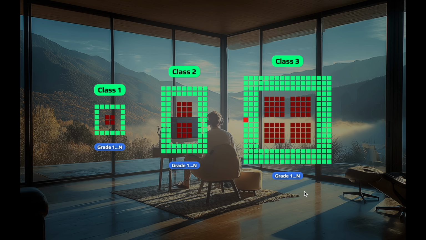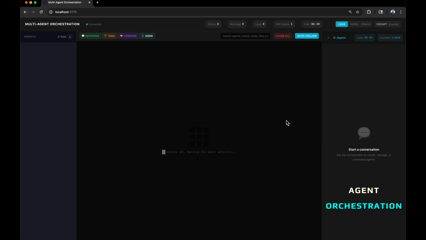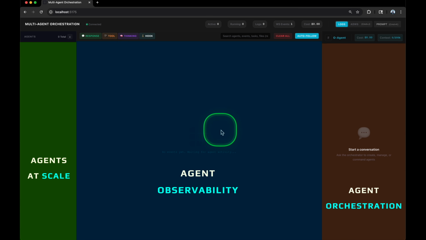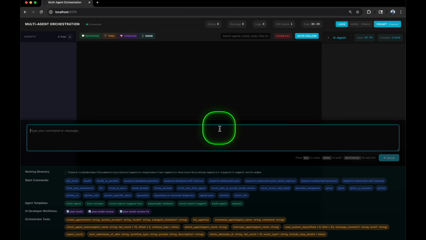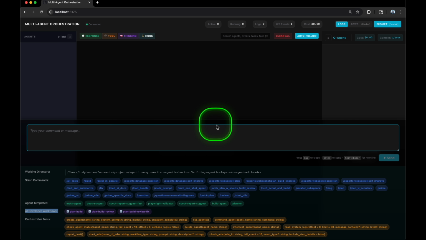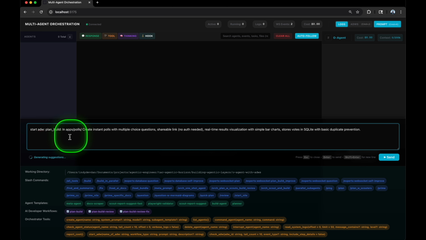Now, let's start by looking at a powerful version of a class 3 agentic system with an orchestrator guiding the workflow. You've seen powerful systems like this in our previous 2 Agentic Horizon lessons. What we're going to do now is run 2 brand new workflows and combine some really big ideas. I'm going to open up the prompt interface here as usual, and you'll notice we have one new section. Our orchestrator agent can now kick off AI developer workflows. I'll paste in this prompt here, and I'm commanding the orchestrator agent to kick off this specific workflow in this specific directory with just a single simple prompt.